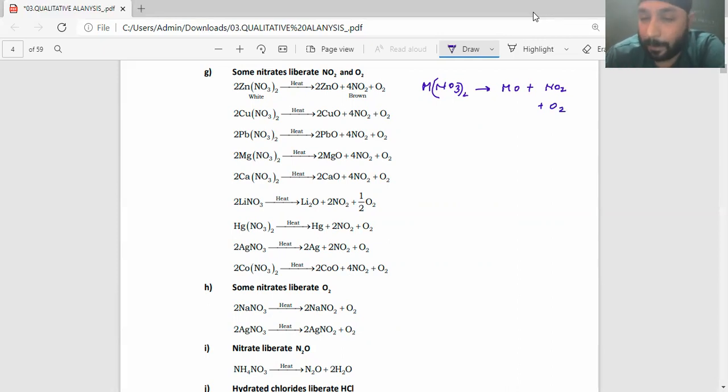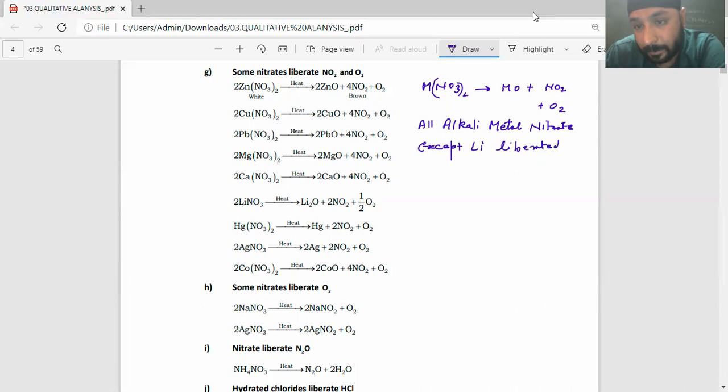Again, there's a thing over here which is very important. All alkali metal nitrates, except lithium, again because of anomalous property, liberate oxygen gas.